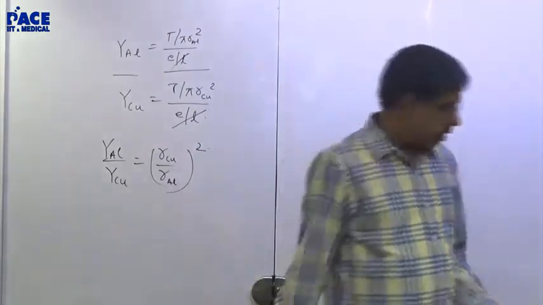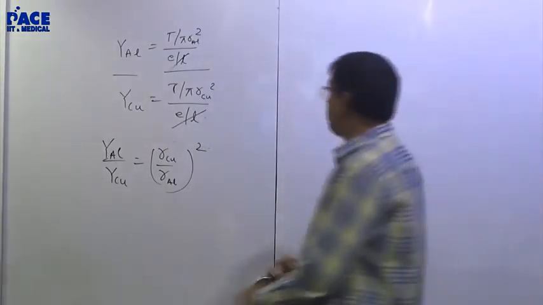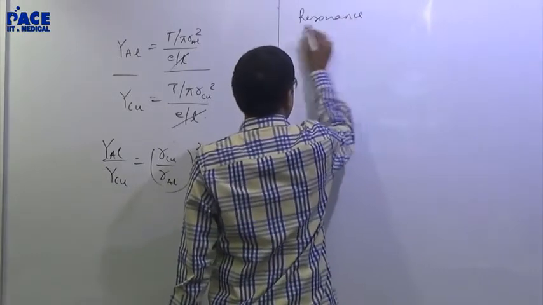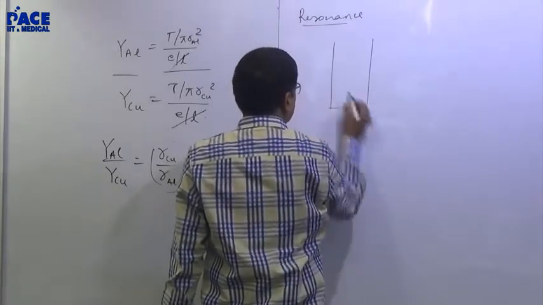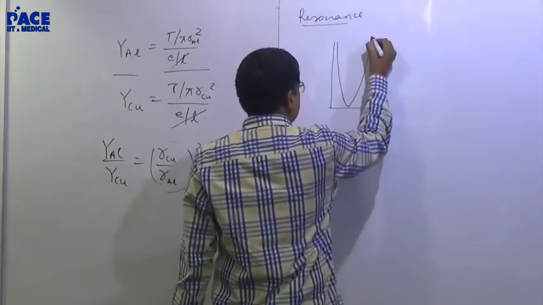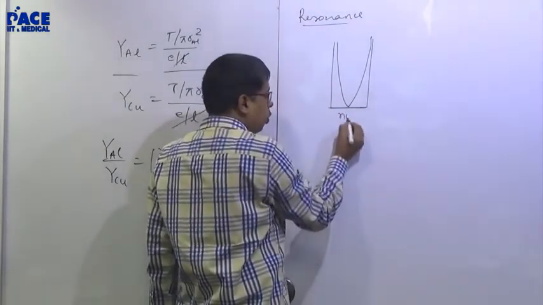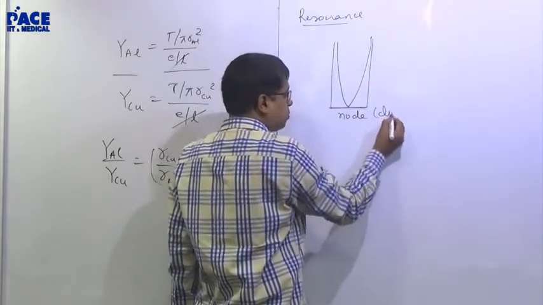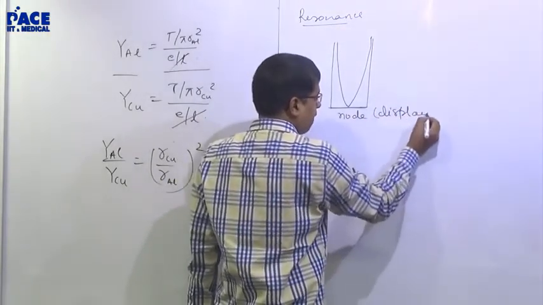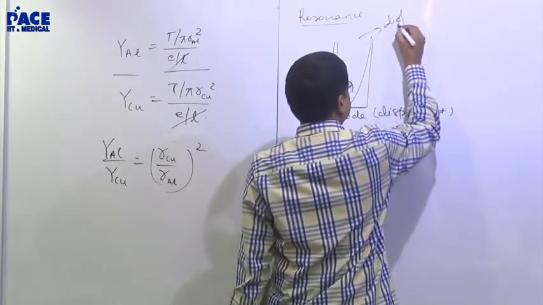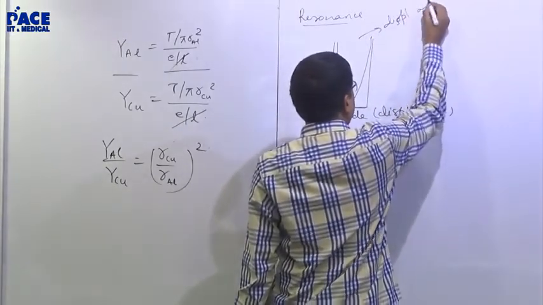Now listen. In sound waves, the third most important thing is the resonance tube apparatus. If this is a closed tube, just imagine this will be a node. What I am speaking of is the displacement node. This will be the displacement antinode.